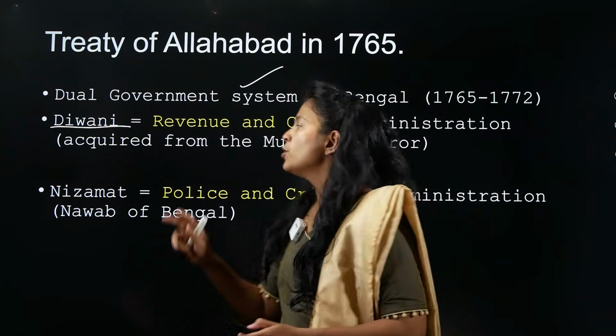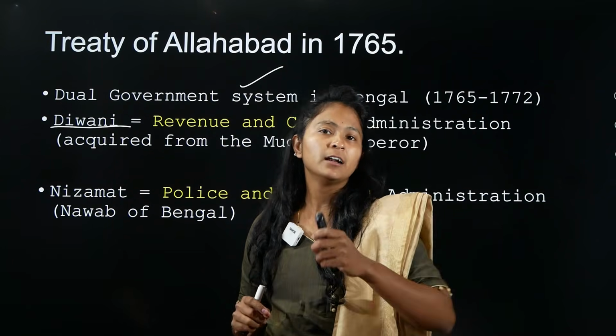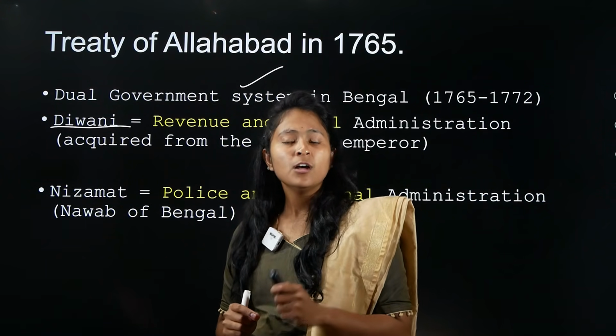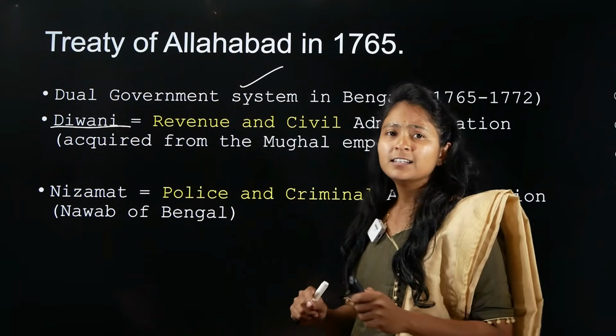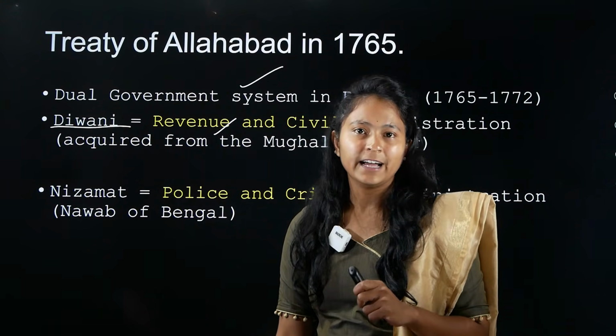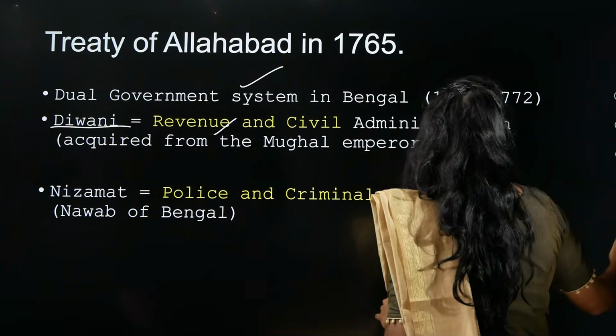So far they were called looters. They were looting India. But now they have a powerful place in India, because they have got Diwani rights. What are these Diwani rights? It is a right to collect tax. Now what you need to understand here is that there is a dual government happening. I'll tell you what a dual government is.